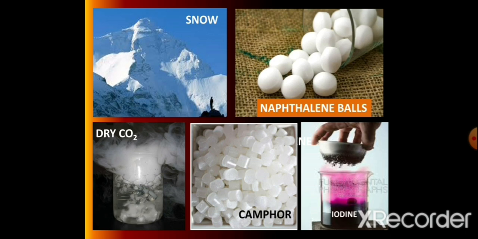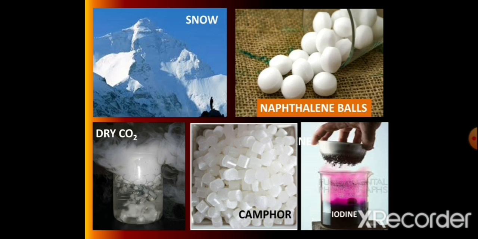So the naphthalene balls sublime easily. Solid state directly changes into vapors with the passage of time. Then the balls become smaller in size and at last they disappear.